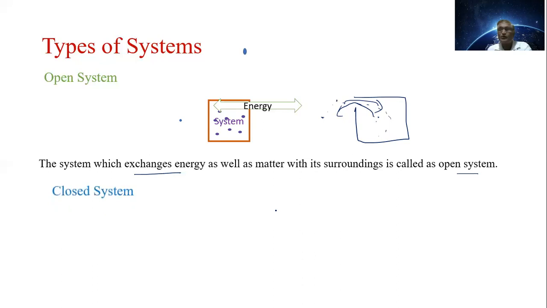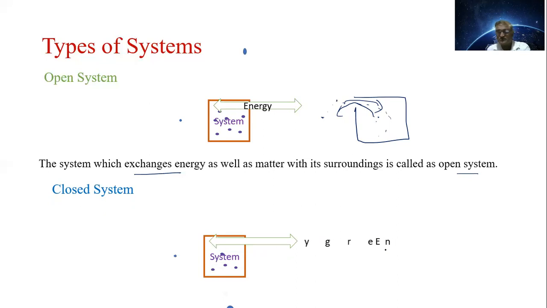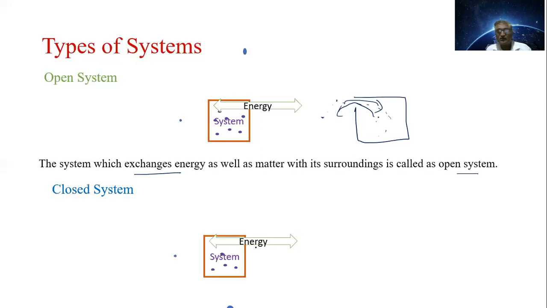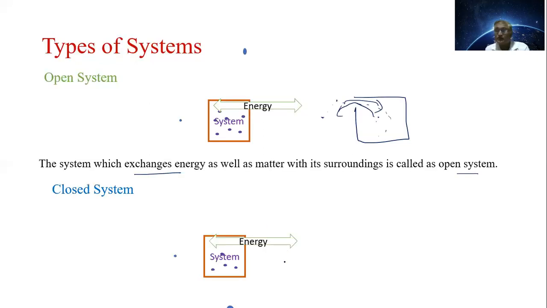Now then we can say about the closed system. Now see here the system. Now in this case, the energy can be transferred to the surroundings. There is exchange of energy between the system and the surrounding. But there is no exchange of matter.